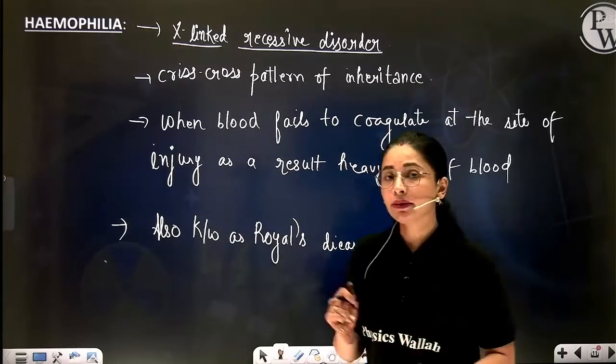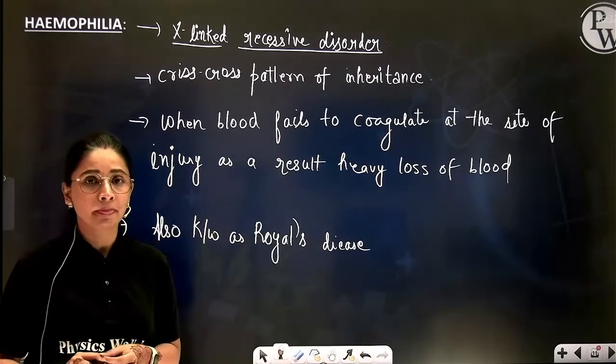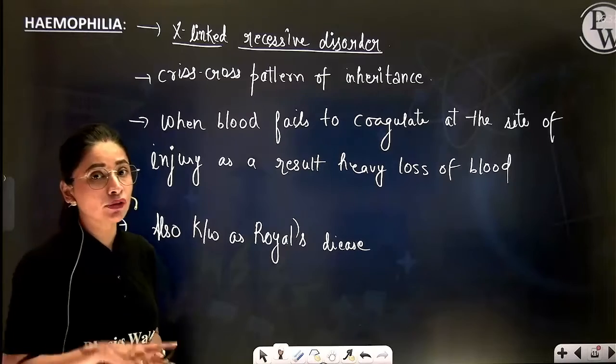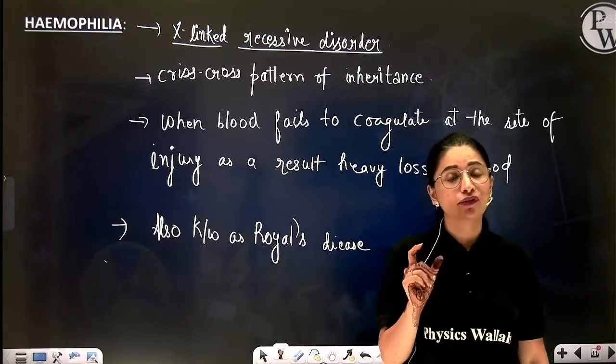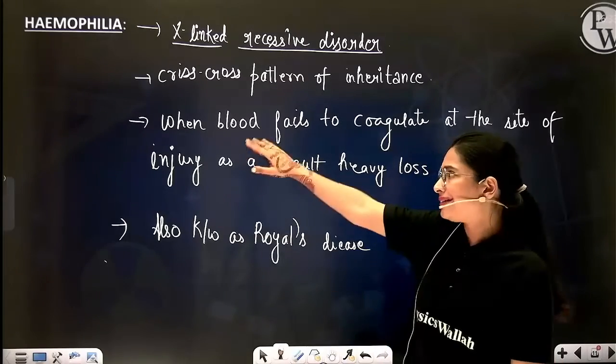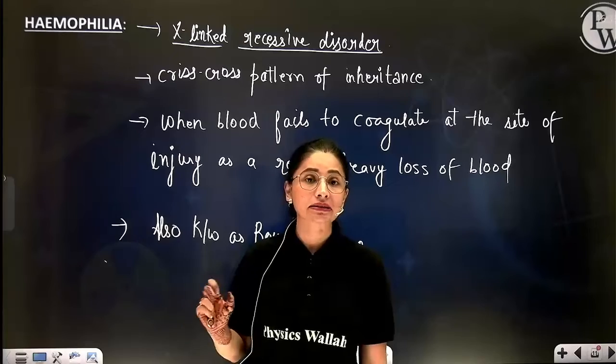Right? Now there can be two types of hemophilia, hemophilia A and hemophilia B. Hemophilia A means that out of the clotting factors, the 8th clotting factor is missing. See, why does the blood fail to coagulate? For clotting, beta, 13 clotting factors are required.